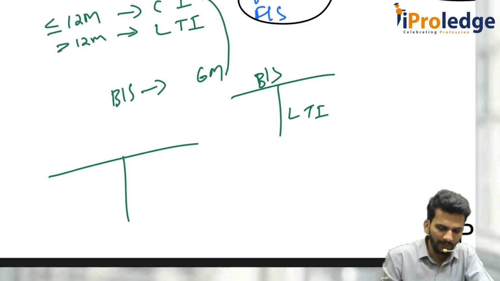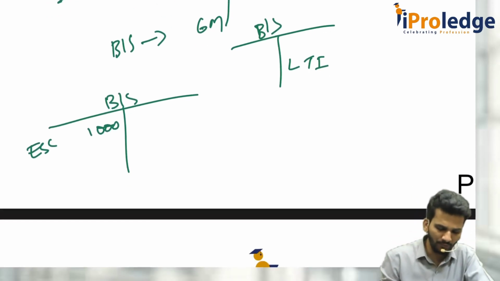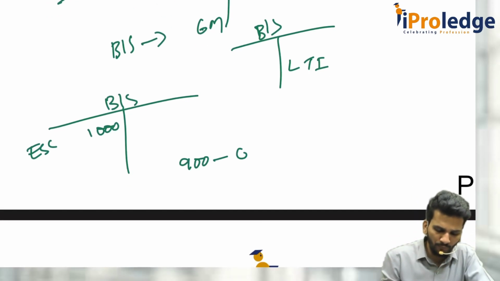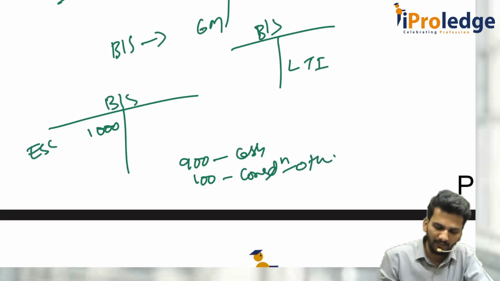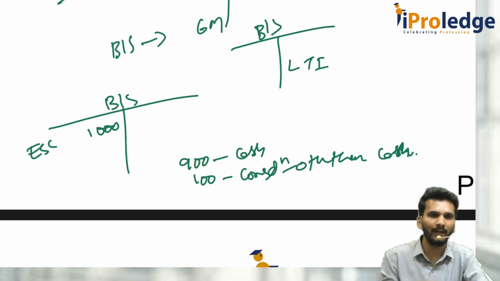Consider it is also a balance sheet, and equity share capital, paid up capital, is written as 1000. Out of 1000, 900 is issued for cash and 100 is issued for consideration other than cash. For example, I bought machinery and I issued shares instead of cash.